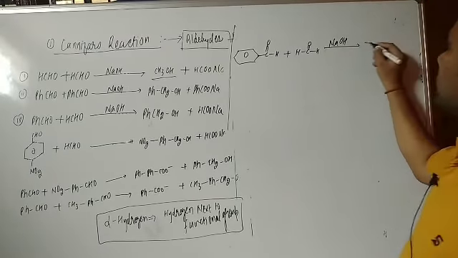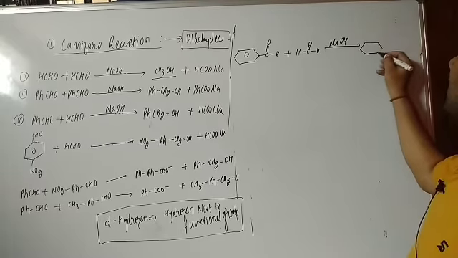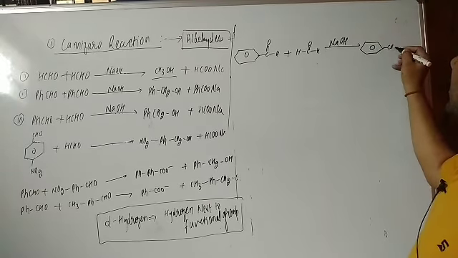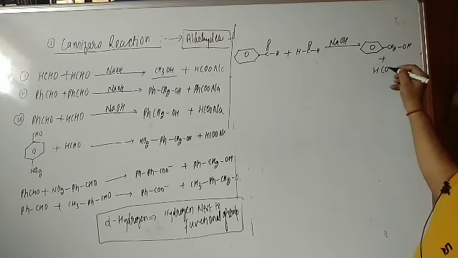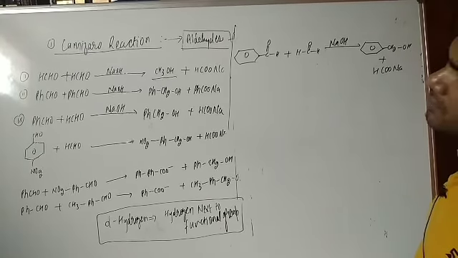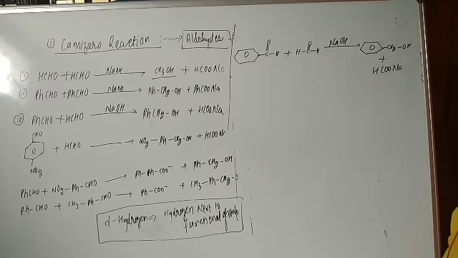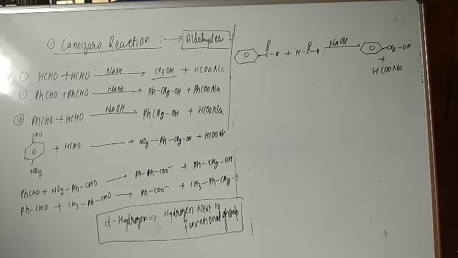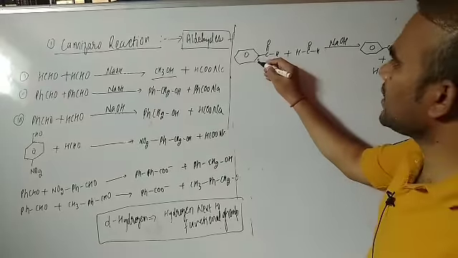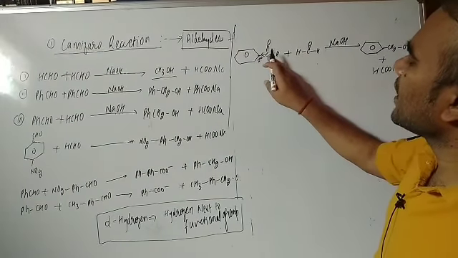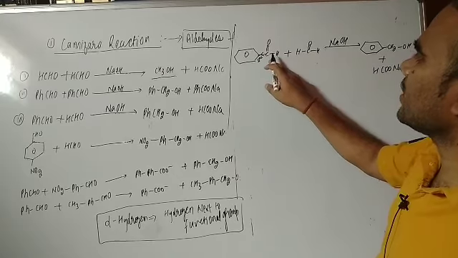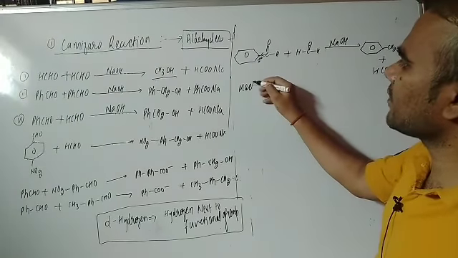So what is it going to form, students? It is going to form benzyl alcohol, CH2OH, and plus it will give sodium formate. This is the sodium formate. Dear students, to understand the mechanism, you see this is sp2 hybridized. Because of the electron withdrawing nature, here will be the attack of the nucleophile. So let us try to understand the mechanism.